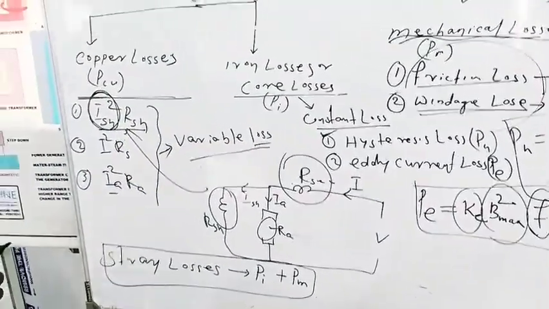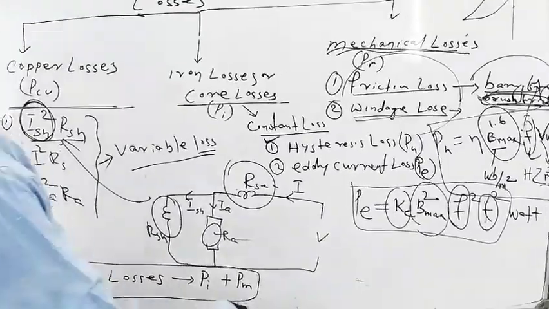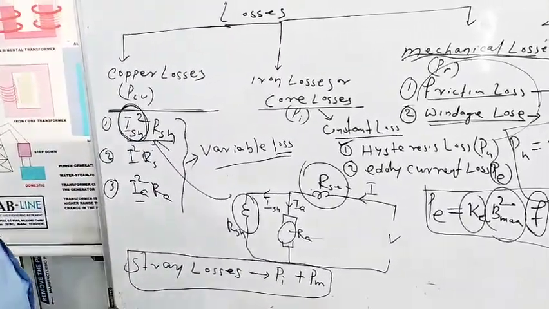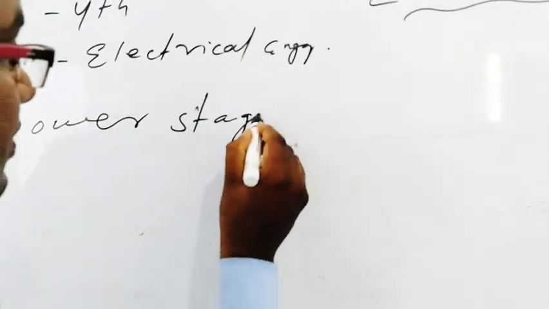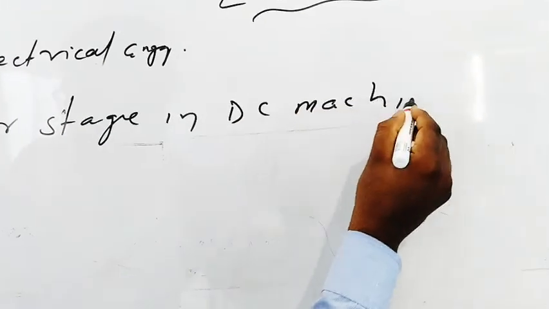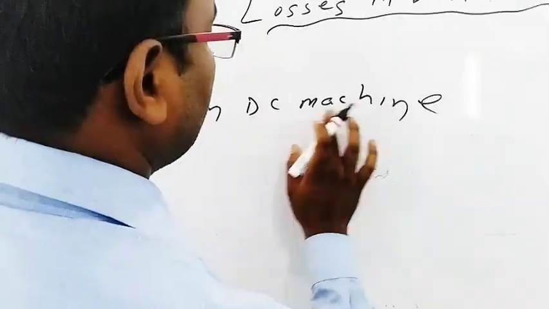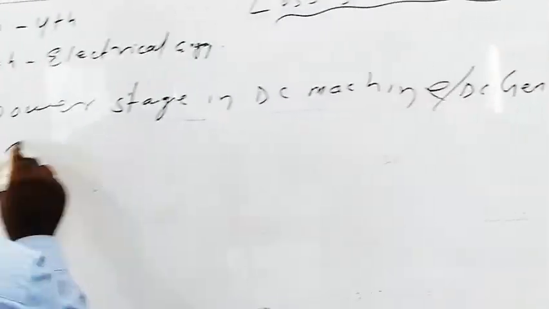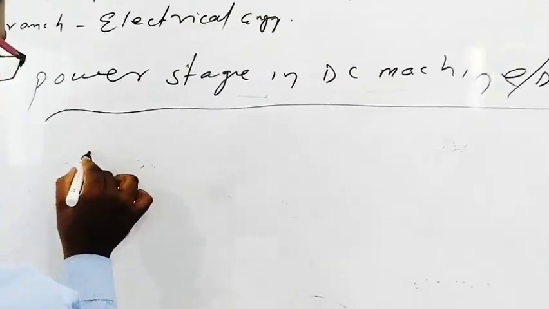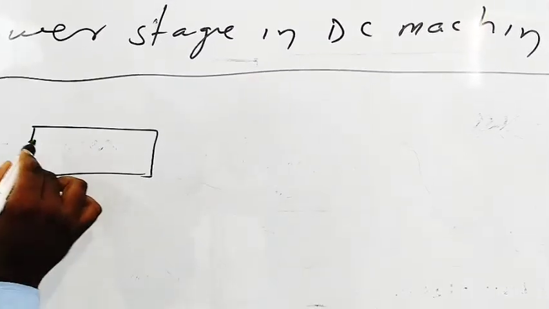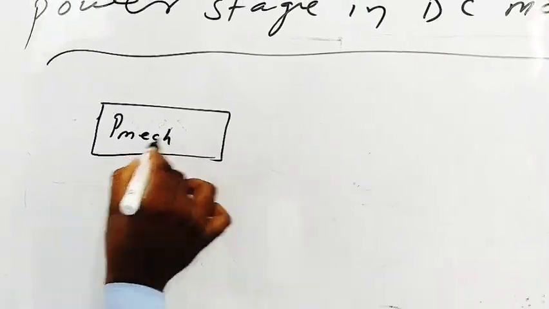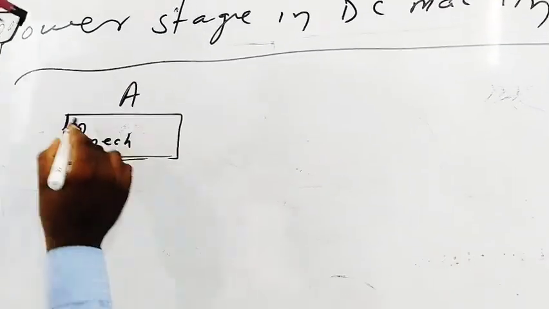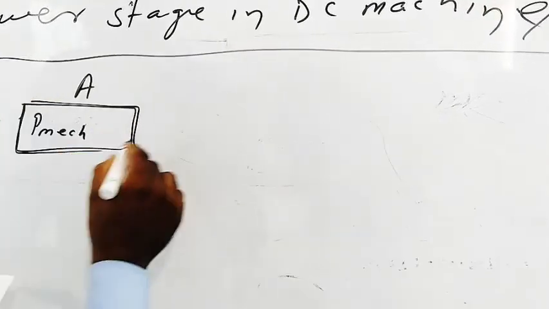Then comes the power stages of the DC machine, that is how electrical power is transformed to mechanical power. Power stages in DC machine, DC generator. In the block diagram, in case of generator, first mechanical power is given to the generator as input.